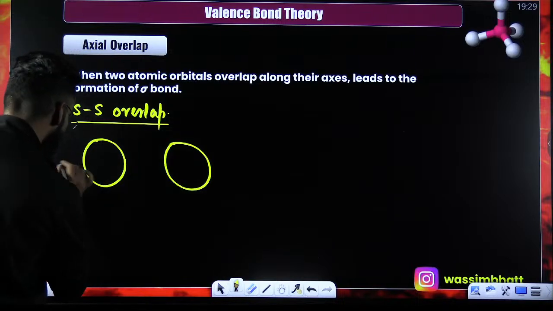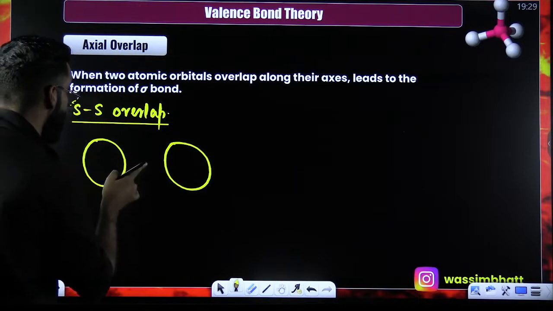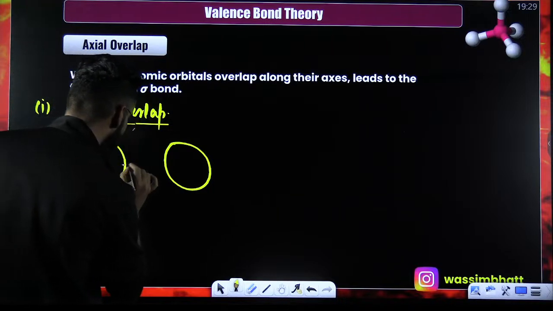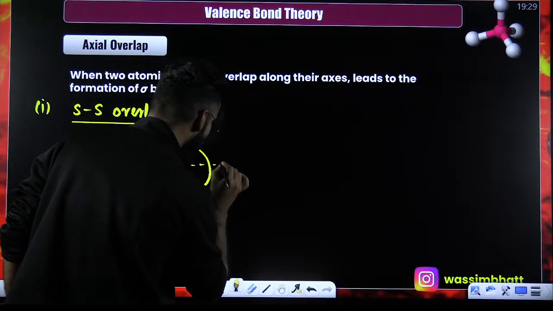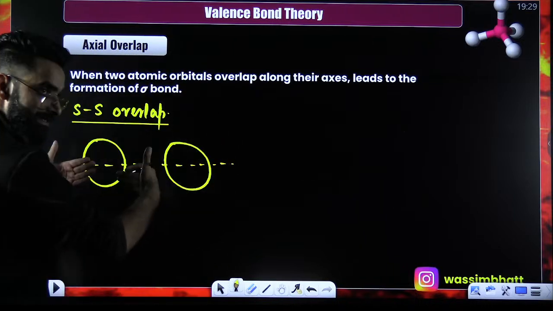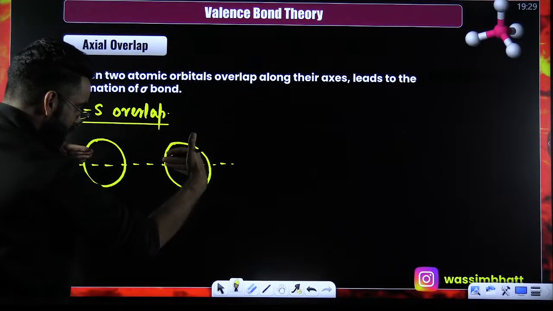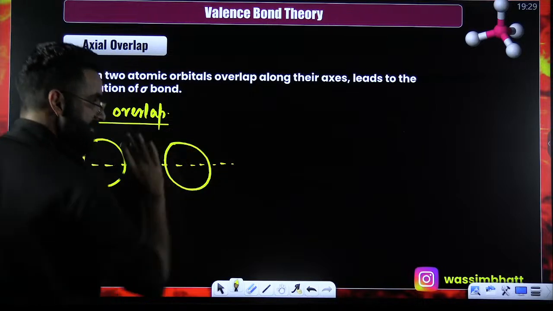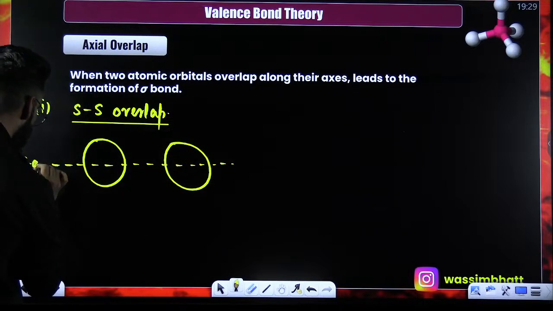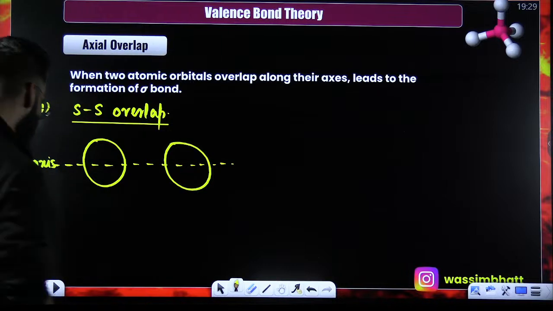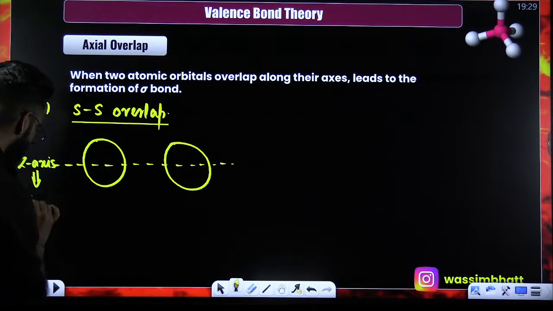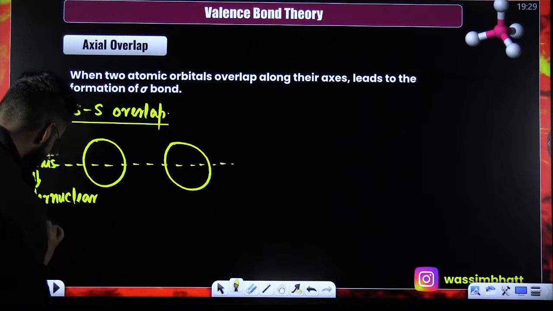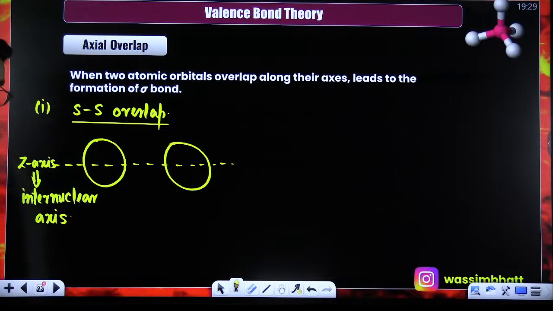Now, my dear students, what exactly am I teaching you? I'm teaching you exactly the axial overlap. In axial overlap, what is going to happen? Overlap will happen along the axes. So these two s orbitals of two bonding atoms are going to approach each other along the axes. Let's call this the z axis. And generally, the z axis is taken as the internuclear axis.